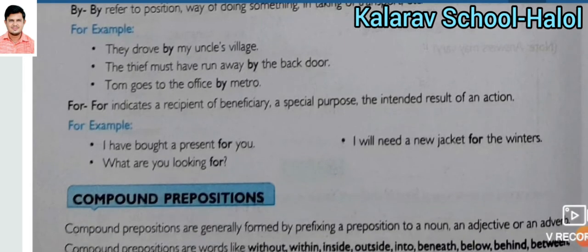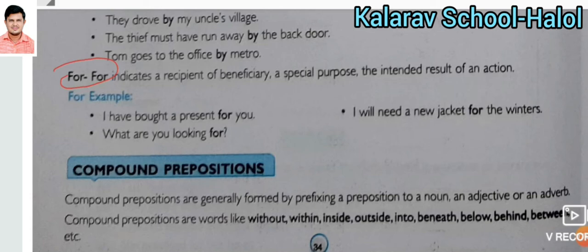Now another preposition is for. It indicates a recipient or beneficiary, a specific purpose, or the intended result of an action. You can use for in three different situations. I have bought a present for you. Here, for you shows the recipient or beneficiary.